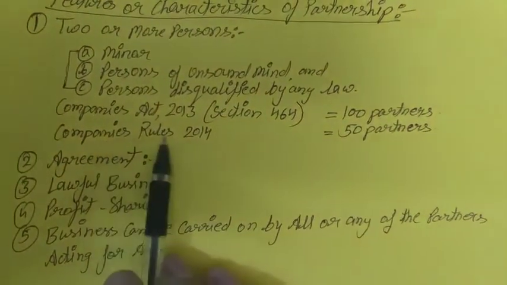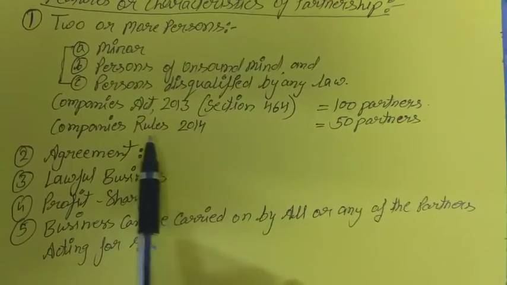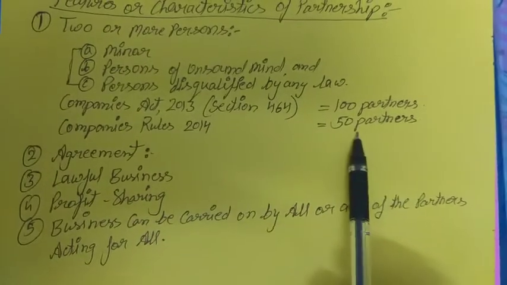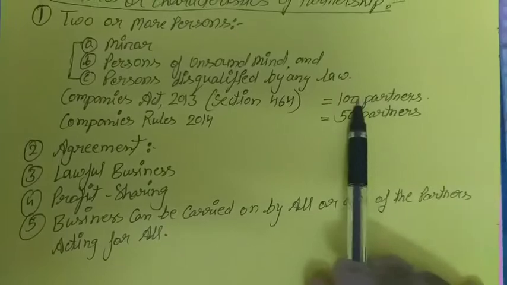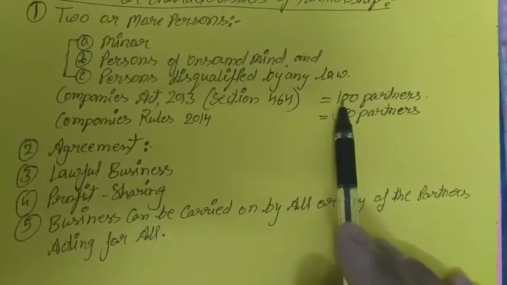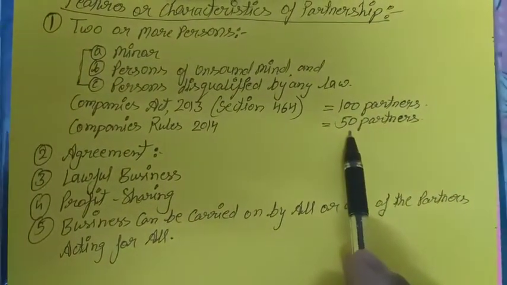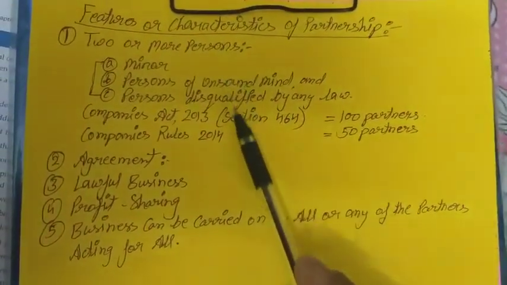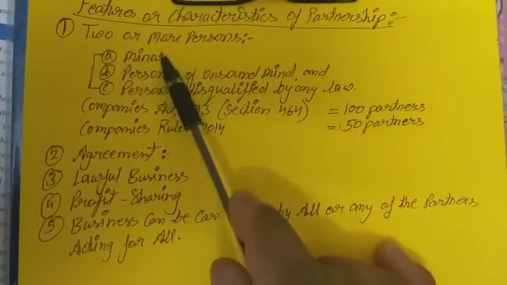Next one is Companies Rule 2014. According to Companies Rule 2014, there can be 50 partners maximum. Minimum in both conditions will be 2, but maximum in this condition will be 100 and in this condition will be 50. 1 mark questions many times arise from this concept. This one is more and more important.